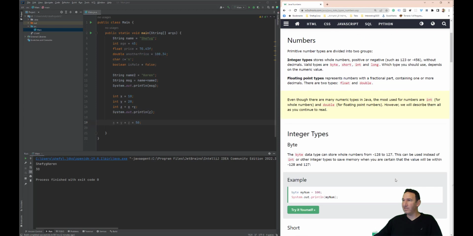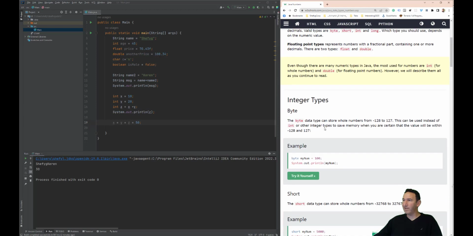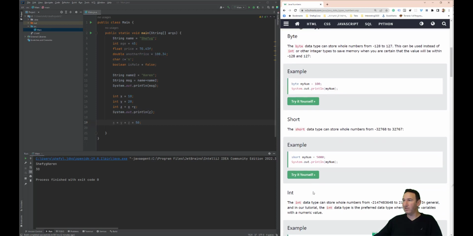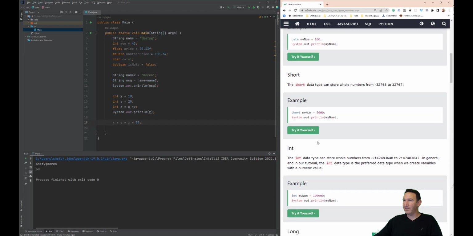And here we have numbers, but as bytes. A byte is basically between minus 128 and 127. We can use it for really small numbers and use less memory. This is nice. And short can be a bit bigger.